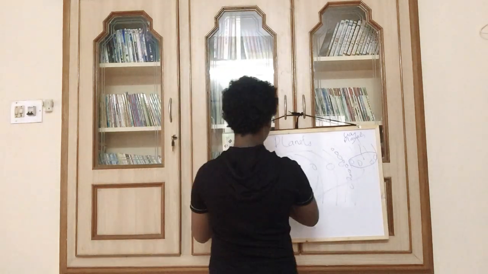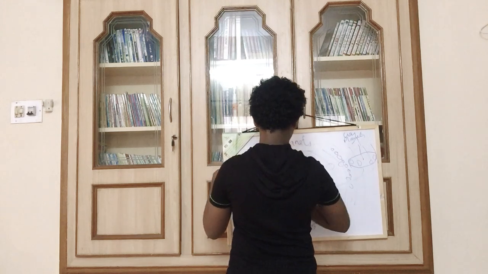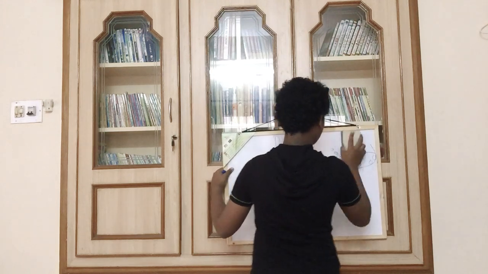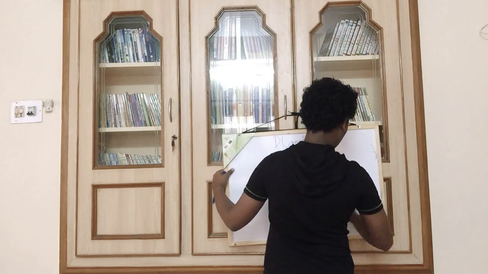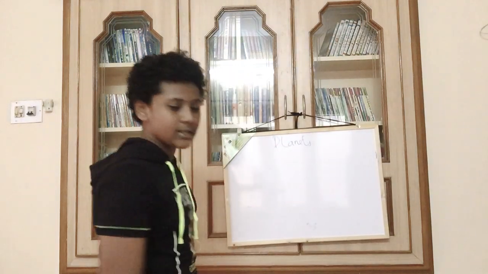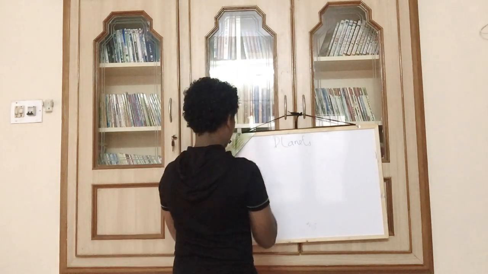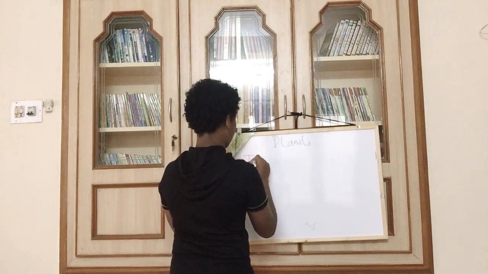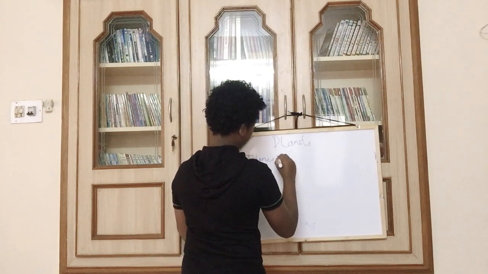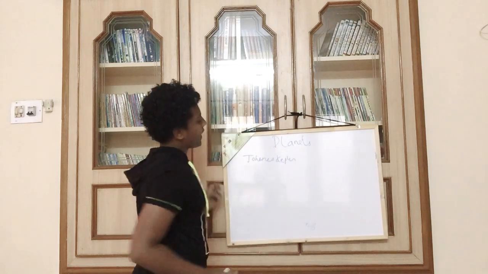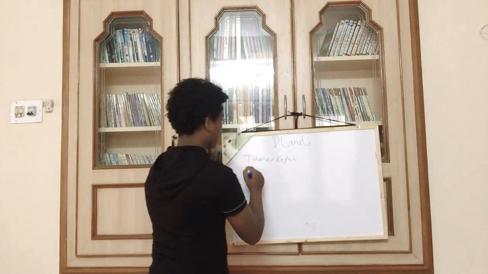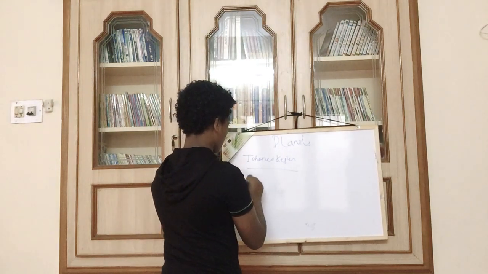Okay, I'm again going to take off everything. Now, we'll be doing the laws of planetary motion, which were framed by a man named Johannes Kepler. This man was an astronomer. Astronomers are people who study stars, space, the galaxy, and the universe. Johannes Kepler framed 3 laws of planetary motion.